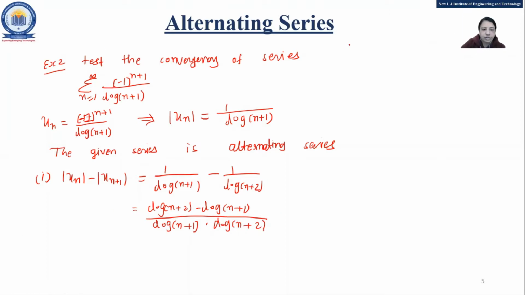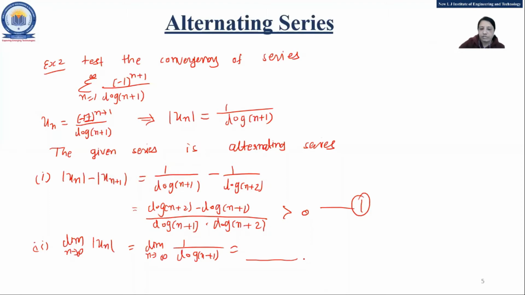It is greater than 0 or less than 0. Just calculate that one. And the other condition, meanwhile I'll write, that is what? Limit n tends to infinity mod of un equals limit n tends to infinity 1 upon log n plus 1. What is the answer for this limit? Either it will be greater than 0 or less than 0. Yes, it is greater than 0. So the first condition of Leibniz is satisfied.